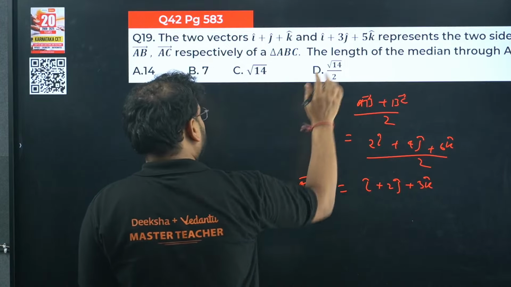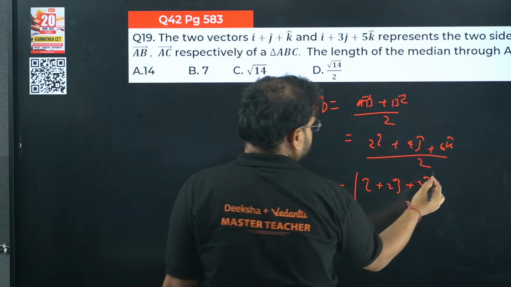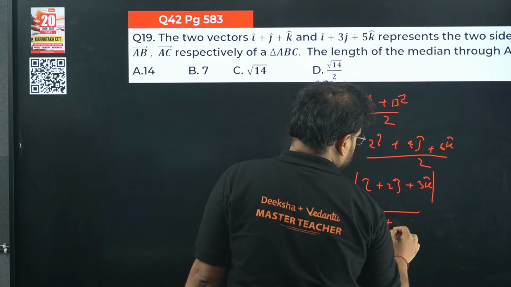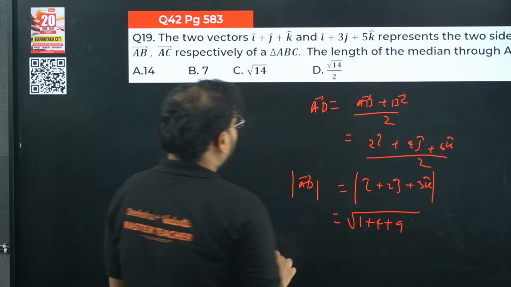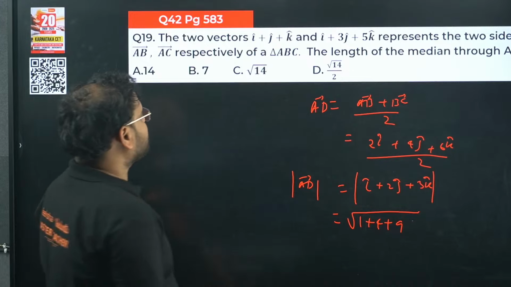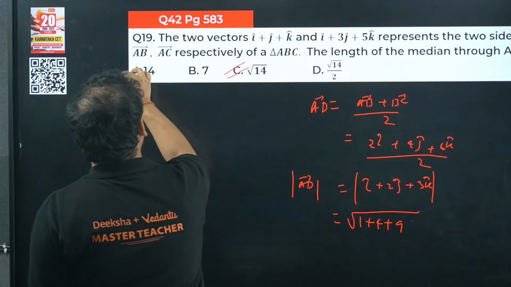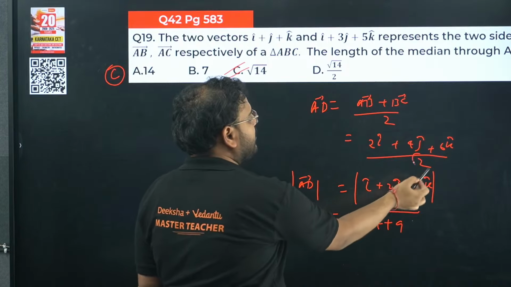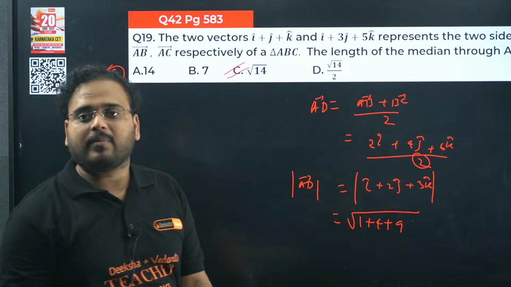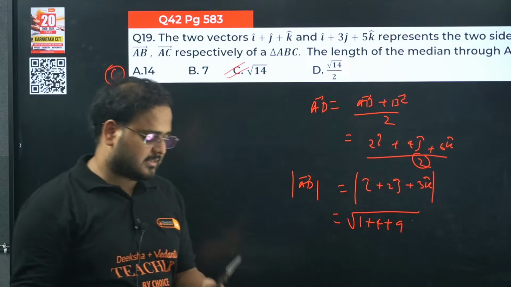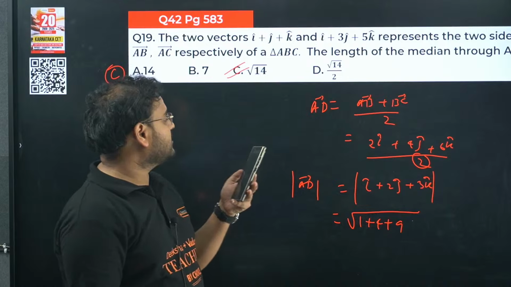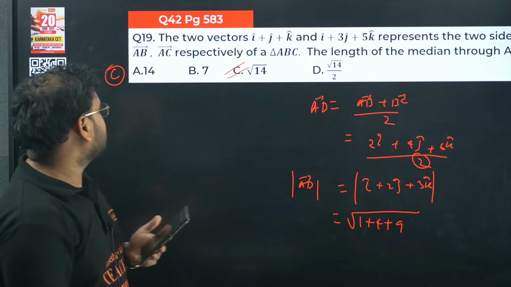I'm looking for length, which means modulus. Take the modulus: 1 plus 4 plus 9, so root 14. That's your answer, option C. Why not by 2? We have already taken this 2 value and removed the coefficient 2 from each and every component x, y, z. So the answer is not D, it's option C.